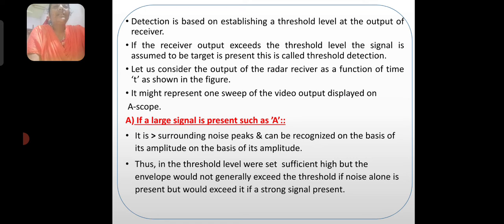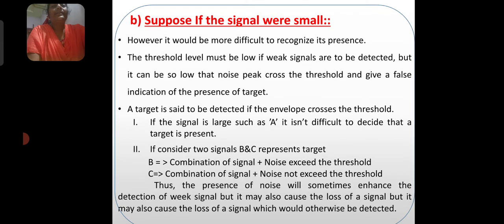Thus, the threshold level is set sufficiently high, so the envelope would not generally exceed the threshold if noise alone is present, but would exceed it if a strong signal is present. If the signal is very small, however, it would be more difficult to recognize its presence. So the threshold level must be low if a weak signal is also to be detected, but it cannot be so low that noise crosses the threshold and gives a false detection of the presence of a target.